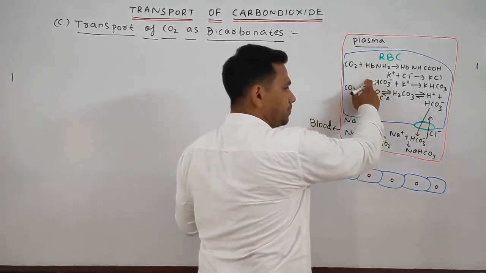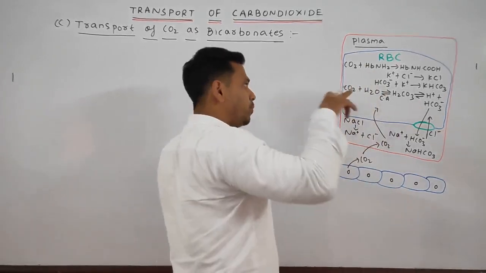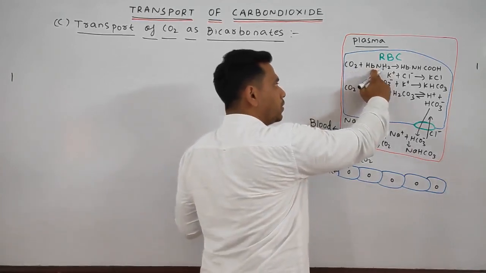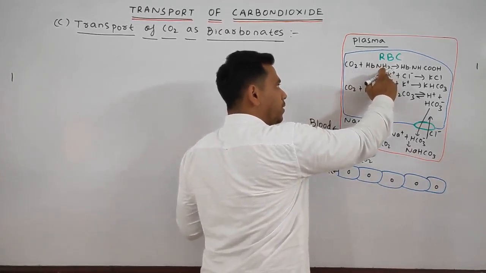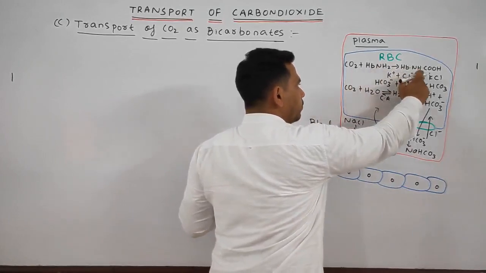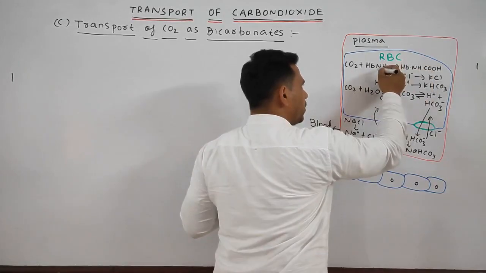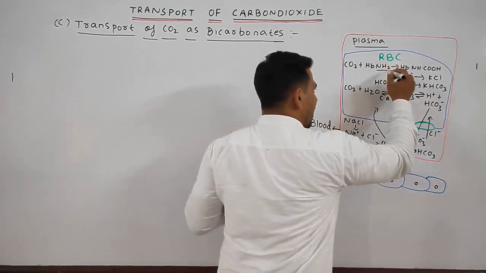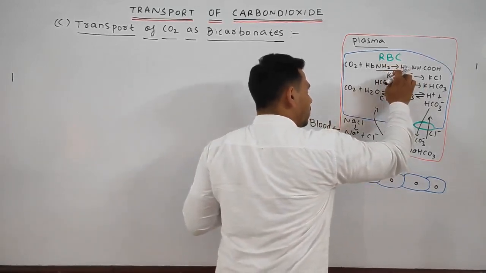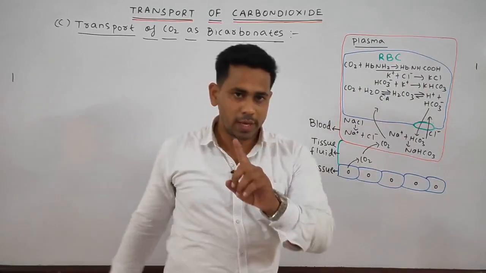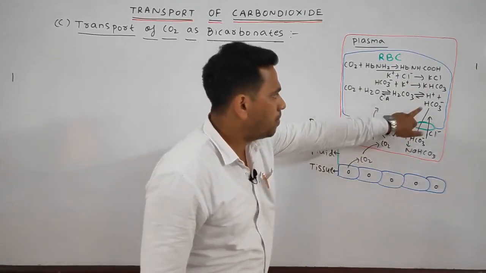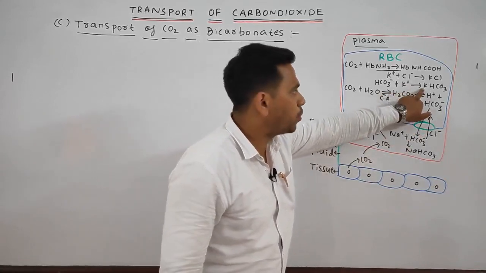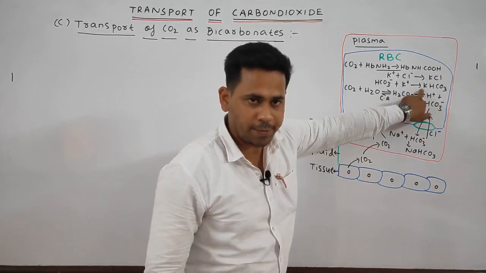In the RBC, obviously, before this point we have discussed that the CO2 combines with the amino group of the hemoglobin to form carbaminohemoglobin. This point we have discussed. Okay. Next, what happens in the RBC? The potassium is present. What happens? Some bicarbonate ions combine with the potassium to form potassium bicarbonate, or KHCO3.